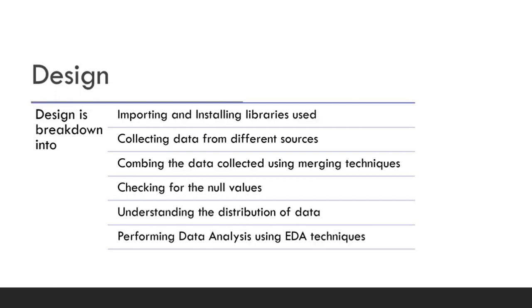Then we got rid of null values using techniques such as dropna. We had some null values in our data, so we took care of that as well. Then comes the distribution of our data: the maximum range, the minimum range, and the quartile ranges, like mean, median, mode, and all those values. The last part is the EDA, which we have performed. I'll discuss the PPT first and go through each and every slide, and later I'll explain the technicalities by showing the code which we have done.